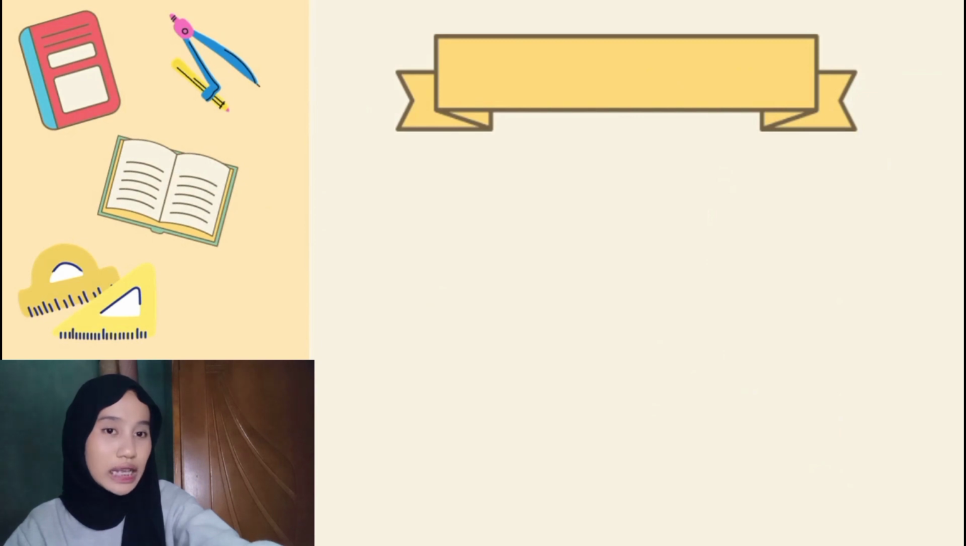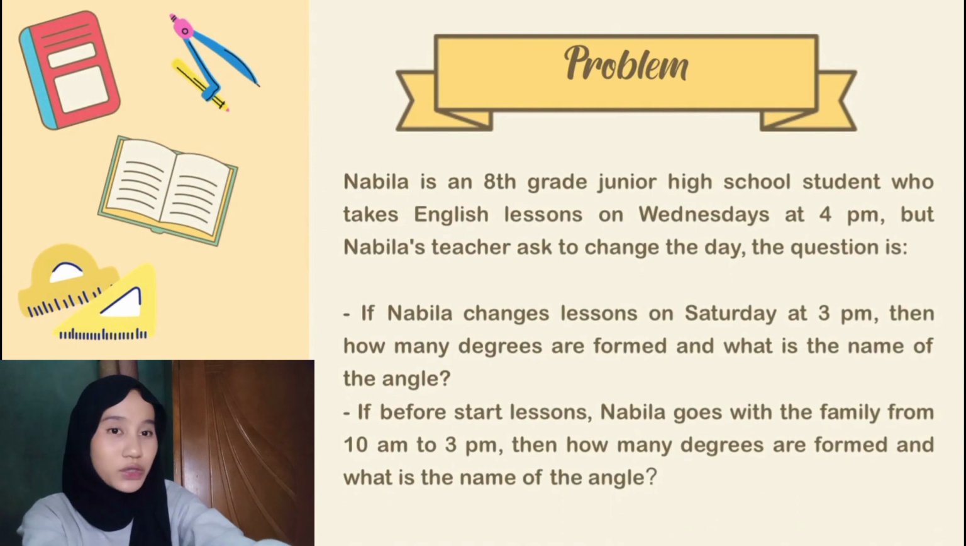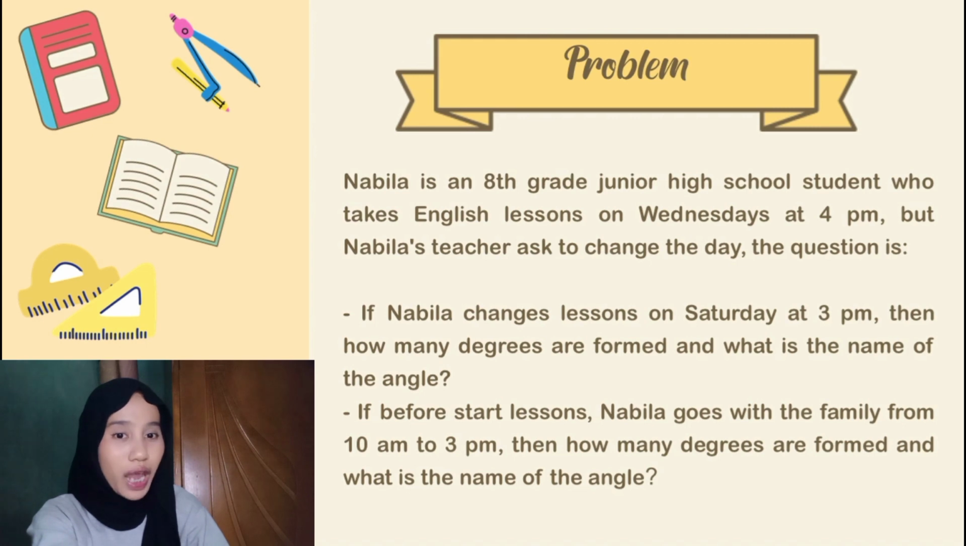Okay, first we have an example that we are going to solve together. Nabila is an 8th grade junior high school student who takes English lessons on Wednesday at 4 p.m. But Nabila's teacher asked to change the day. The question is, if Nabila changes lessons to Saturday at 3 p.m., then how many degrees are formed and what is the name of the angle? If before starting lessons, Nabila goes with the family from 10 a.m. to 3 p.m., then how many degrees are formed and what is the name of the angle?